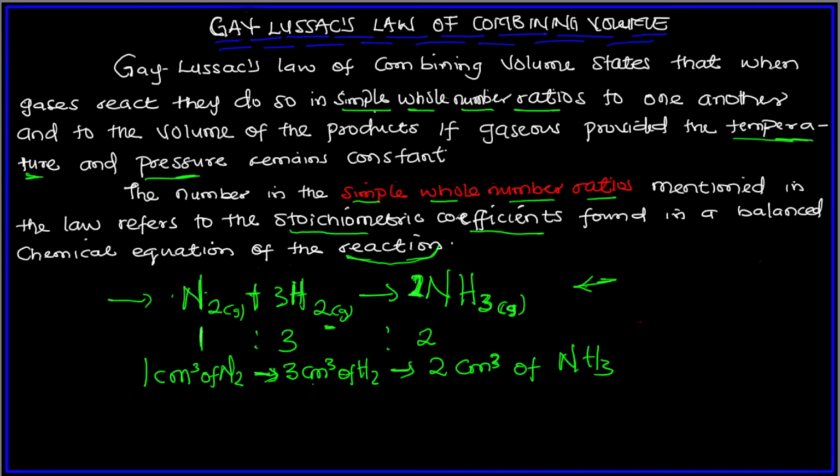It becomes 1 centimeter cube gives, and this is a gas, we give 1 centimeter cube of nitrogen gas gives 2 centimeter cube of ammonia. So once there is a liquid or a solid, we cannot relate it. The volumes are negligible. So it only applies to gases in reaction, and if the gas is also a product.